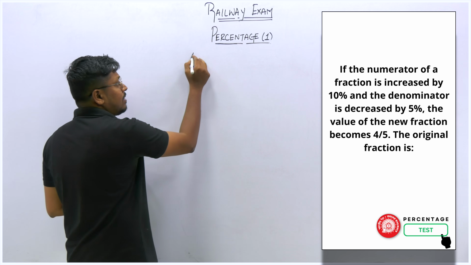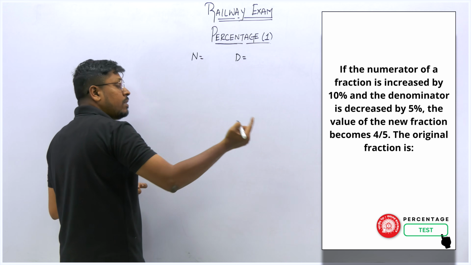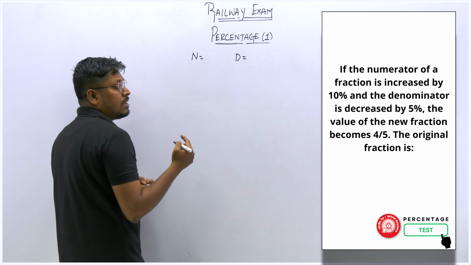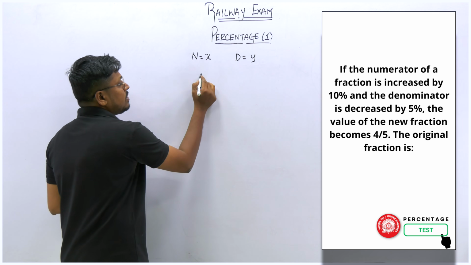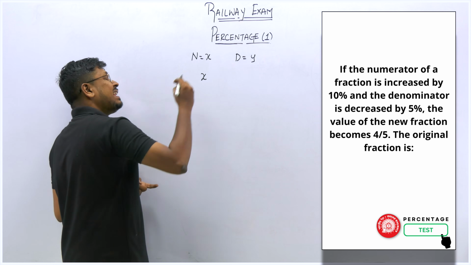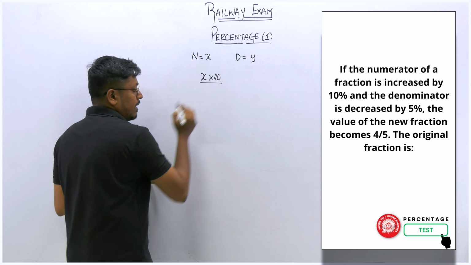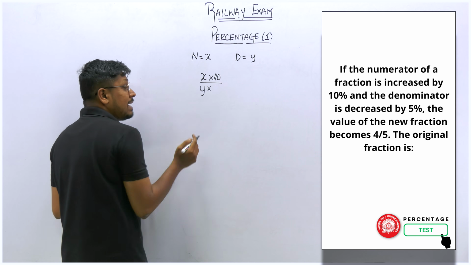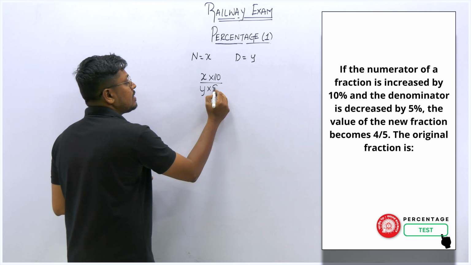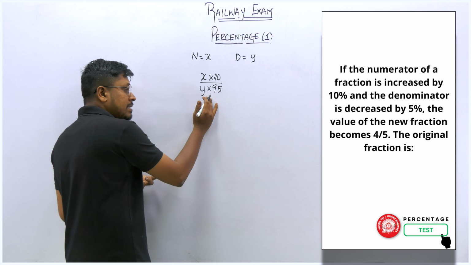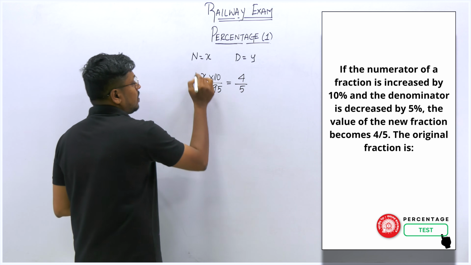So the numerator is not given, the denominator is also not given, but what they are saying is the numerator of the fraction is increased by 10 percentage. So what we can do here is we can keep the numerator as x, denominator as y. So this numerator value x has been increased by 10 percentage. That means 110 percentage, divided by the denominator y. How much have they decreased? 5 percentage decreased. So from 100, if they reduce 5, then the resultant will be 95. So because of this, the new fraction becomes 4 by 5. So friends, understood or not how I wrote this?